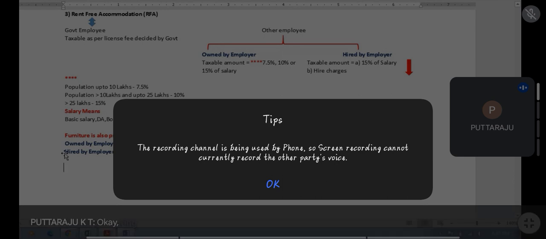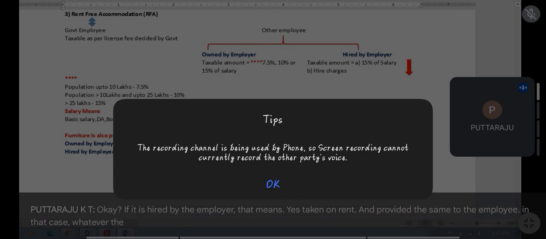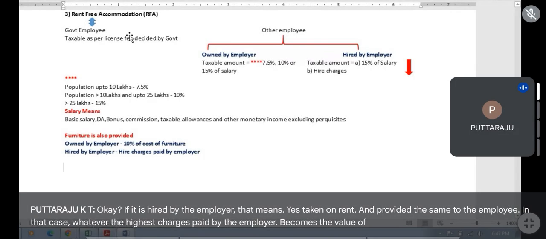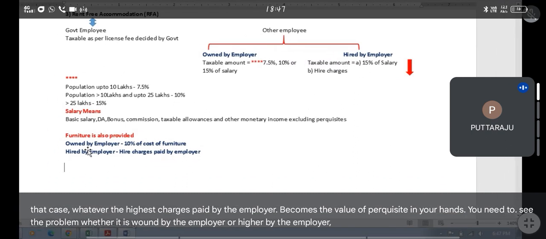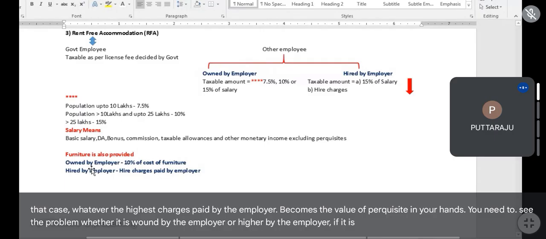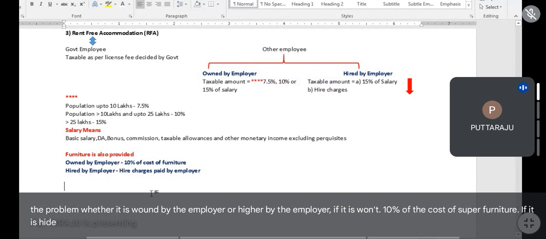Okay. If it is hired by the employer, that means he has taken on rent and provided the same to the employee. In that case, whatever the hire charges paid by the employer becomes the value of perquisite in your hands. If it is owned, 10% of the cost of the furniture. If it is hired, actual hire charges. Any doubt?